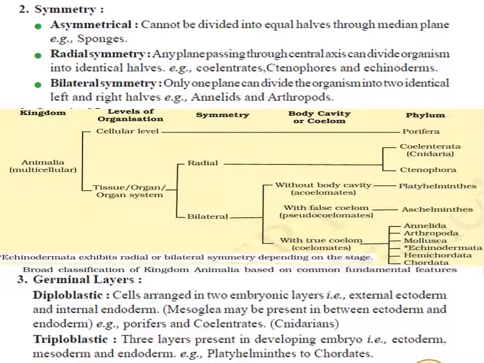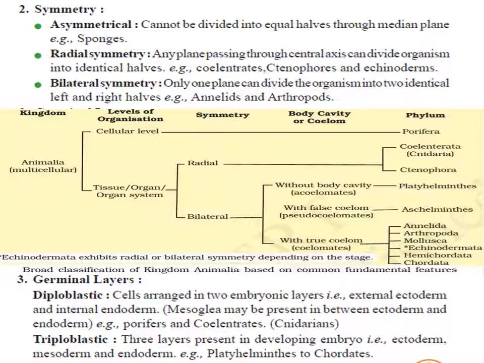And if the body is divided into two equal parts by only one central axis, dividing the body into equal left and right halves, then the organism's symmetry is called bilateral symmetry. But if the body cannot be divided into equal halves, then we call that organism asymmetrical.